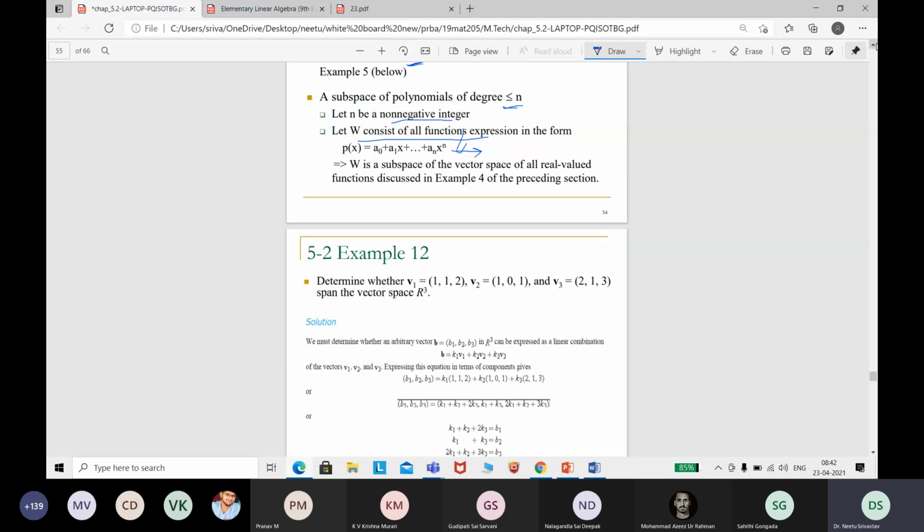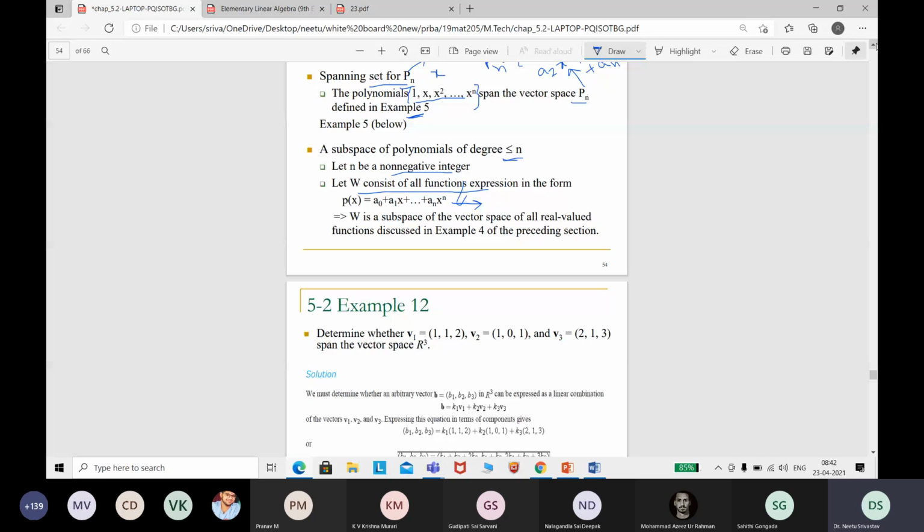Now the main criteria is here. We are not going to check the subspaces, we are checking the spanning set for Pn. I said that the spanning set for Pn is the polynomials 1, x, x square, up to x raised to power n. These will span Pn, because linear combinations of all these elements are present in Pn.